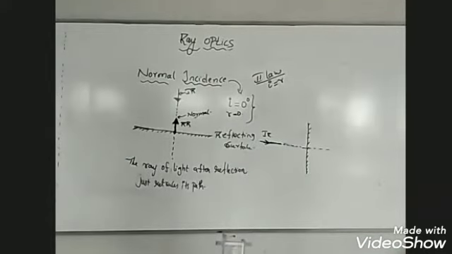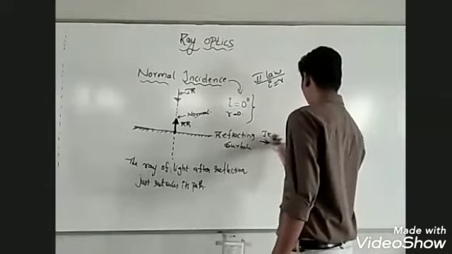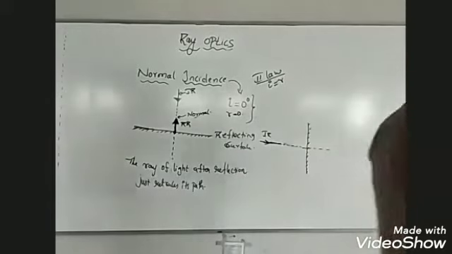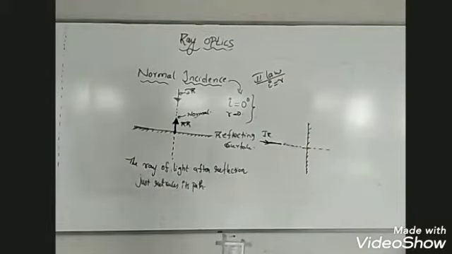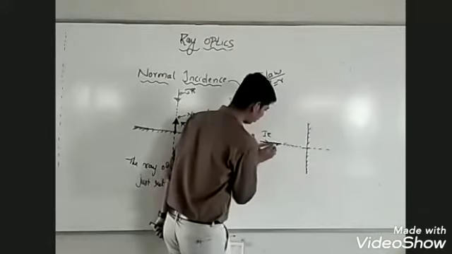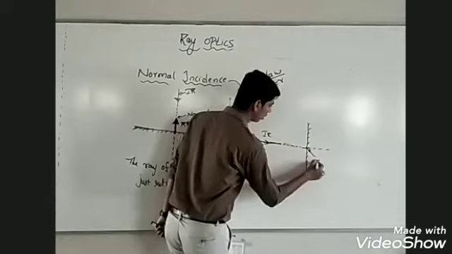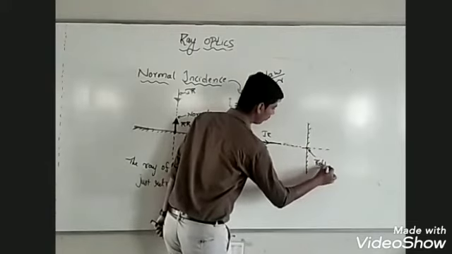I have allowed a ray of light to pass along the normal. What is the angle of incidence? 0. If this ray of light travels along the normal, it will be incident at this point, and the ray of light should get reflected back.